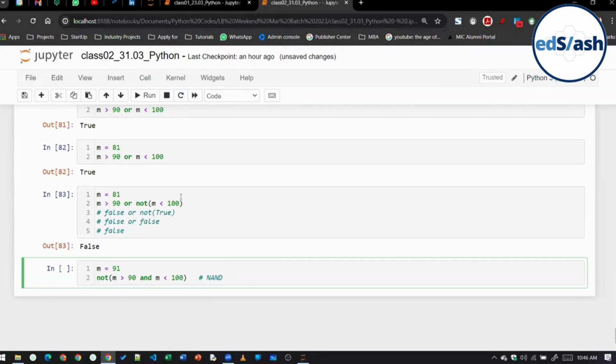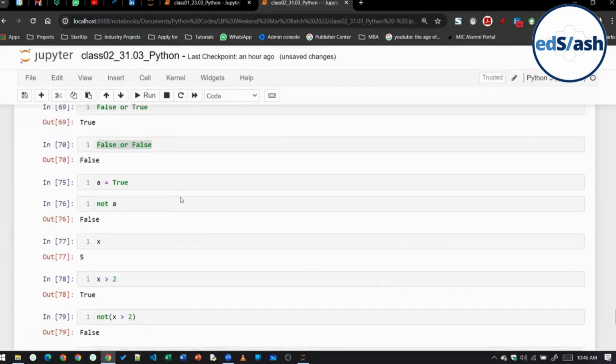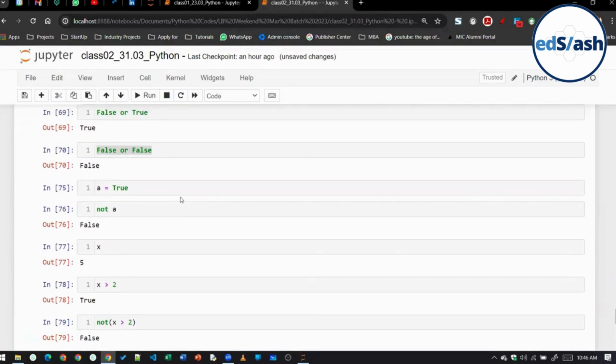Ayush, basically what the NOT operator does is it inverts. If there is a true, it will invert it to false. If it is a false, then it will invert to true. That's it. The AND operator basically works between two values. The NOT operator requires only a single value. If it is a true, then it will convert it to false. If it is a false, then it will convert into true.